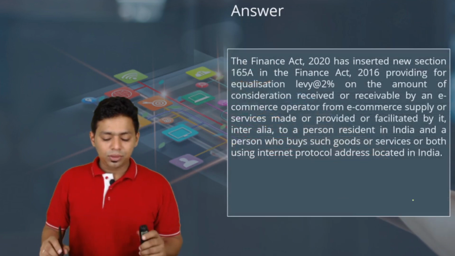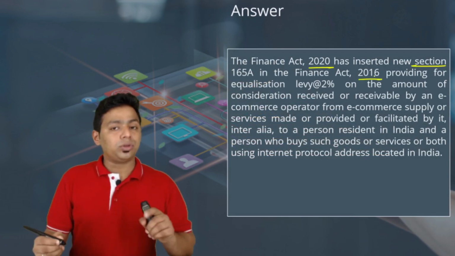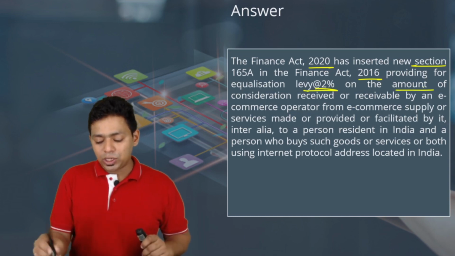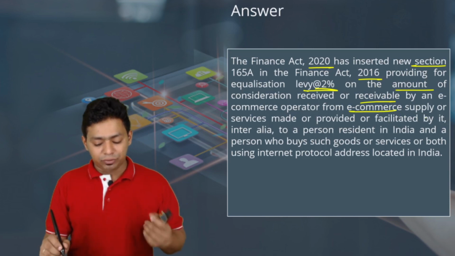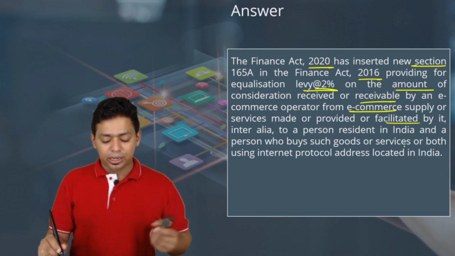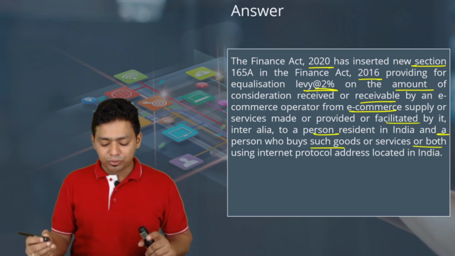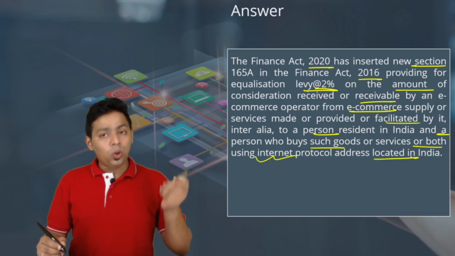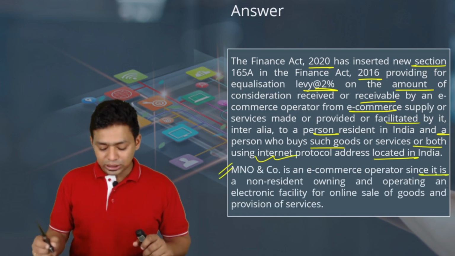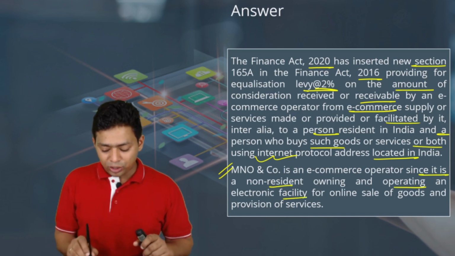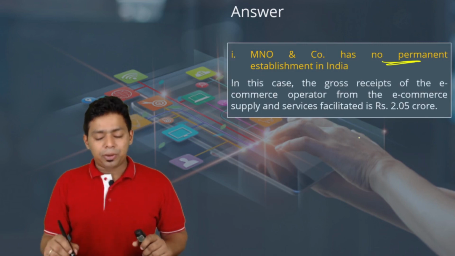Look at the answer. The Finance Act 2020 has inserted new section 165A in the Finance Act 2016, providing the equalization levy of 2% on the amount of consideration received or receivable by an e-commerce operator from e-commerce supply or services made or provided or facilitated by it inter alia to a person resident in India or a person who buys such goods or services or both using an internet protocol address located in India. MNO company is an e-commerce operator since it is a non-resident owning and operating an electronic facility for online sale of goods and services. What if MNO does not have a permanent establishment in India?